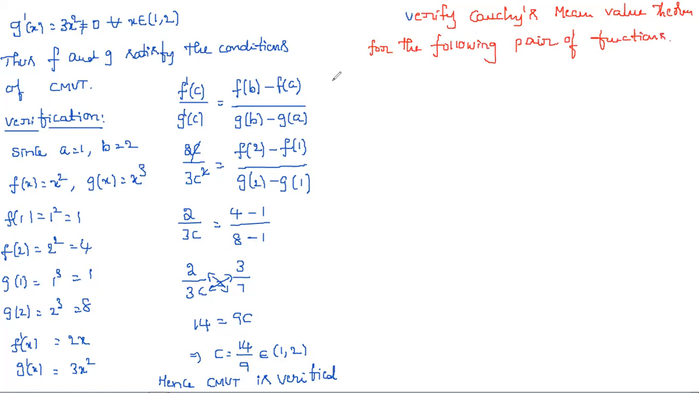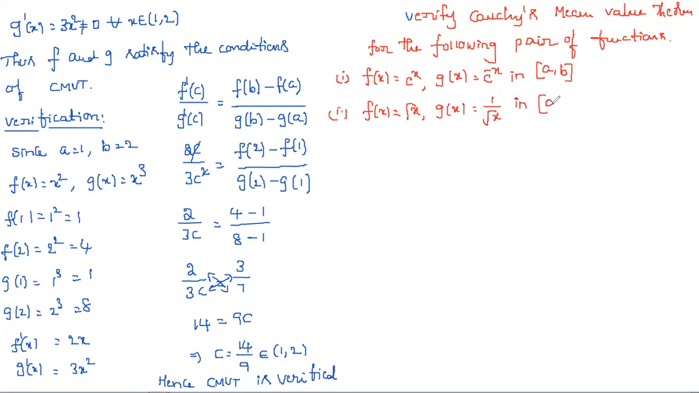So let us see the first one. First one is f of x is equal to e power x, g of x is equal to e power minus x in the interval a comma b. And second one, f of x is equal to root x and g of x is equal to 1 by root x in the interval a comma b, where a is less than b and a, b are greater than 0. These are the two functions.